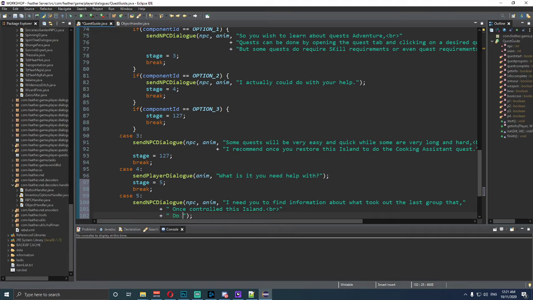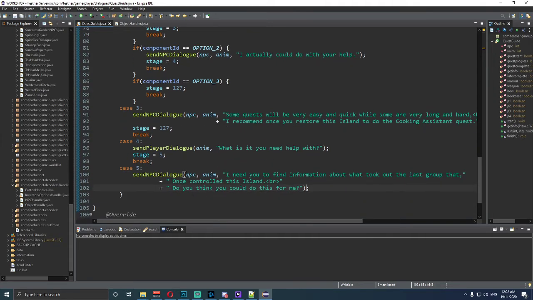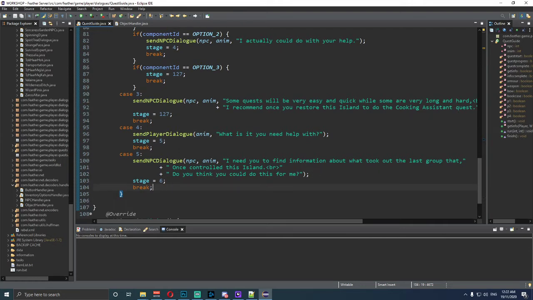And then we're going to say, "Do you think you could do this for me?" Now the question is, I don't know how well it's going to come out in the dialogue, whether it's going to be all over the place or it's going to look neat. Don't quote me on that because I didn't really look into it much. Stage is equal to 6. It's something that you can work on yourself anyway. This is just showing you that we can get a whole tutorial island working and then change things around as we progress, because this is not going to be the final project. This is just to get the basic bare bones of it.